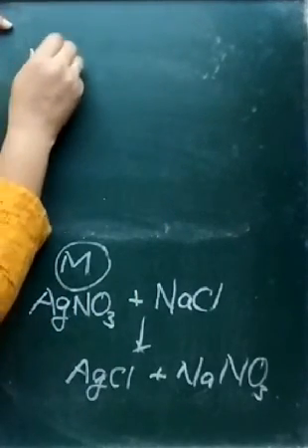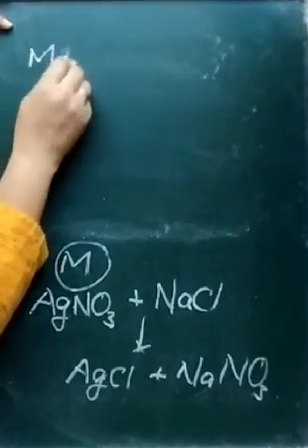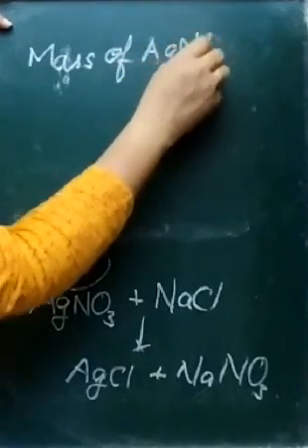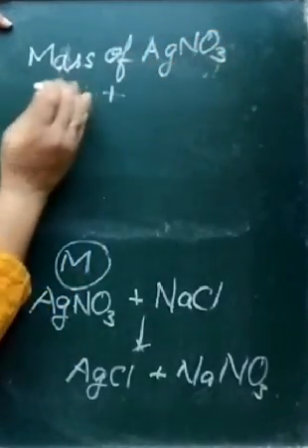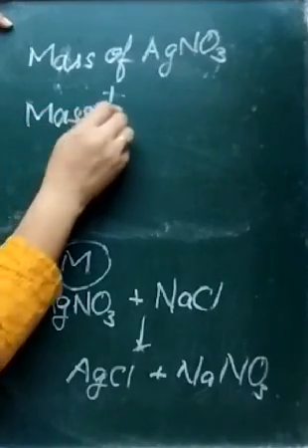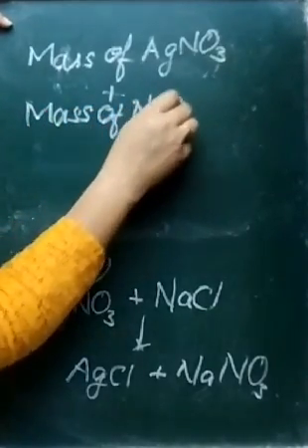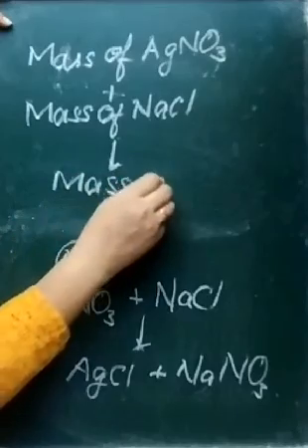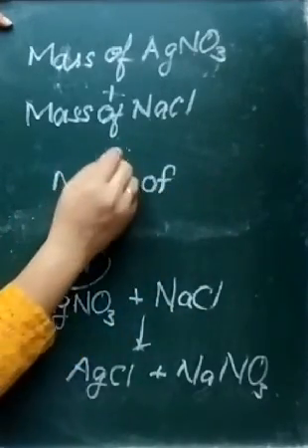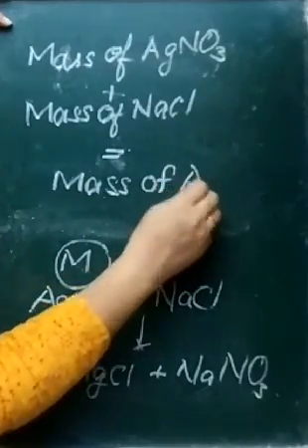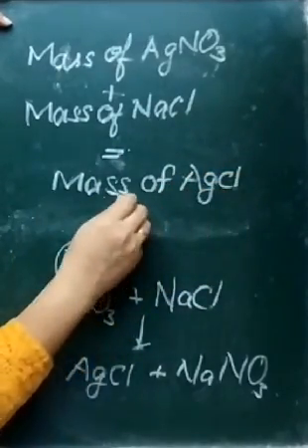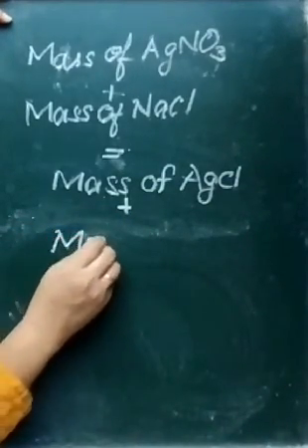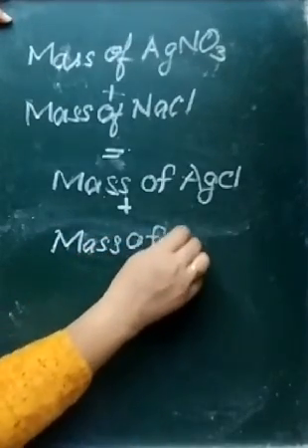Like mass of AgNO3, one of the reactants, plus mass of NaCl, another reactant, is equal to mass of AgCl plus mass of NaNO3.